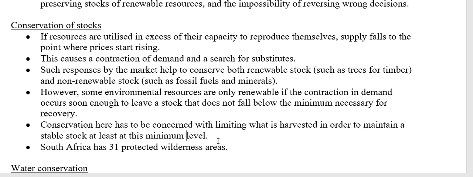All right. In South Africa, we've got 31 different protected wilderness areas. And in terms of fish species specifically, we do a lot. They really police this. They've got different scales. Fish must weigh a certain amount before you're allowed to remove them. There's a little scale thing that looks like a stencil. And if you catch a fish and it falls through the hole, they say it's too small. You have to return it.